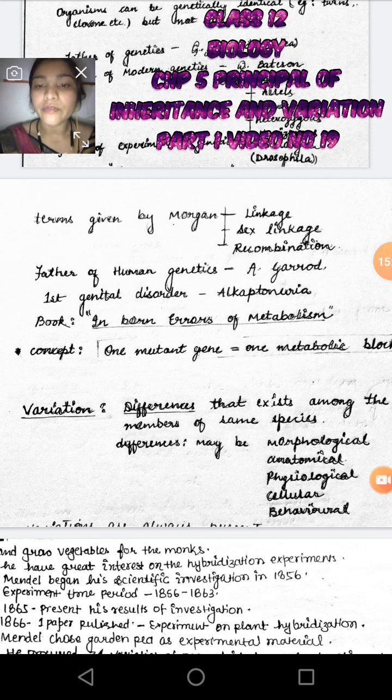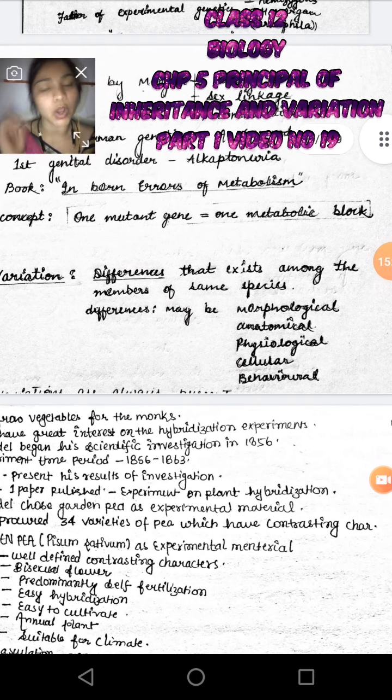The father of human genetics is A. Garrod, and the first genetic disorder he studied is alkaptonuria, which is a type of metabolic disorder. He also wrote one book, titled Inborn Errors of Metabolism. The concept of this particular title is one mutant gene equals one metabolic block, meaning one mutant gene can block a metabolic pathway.